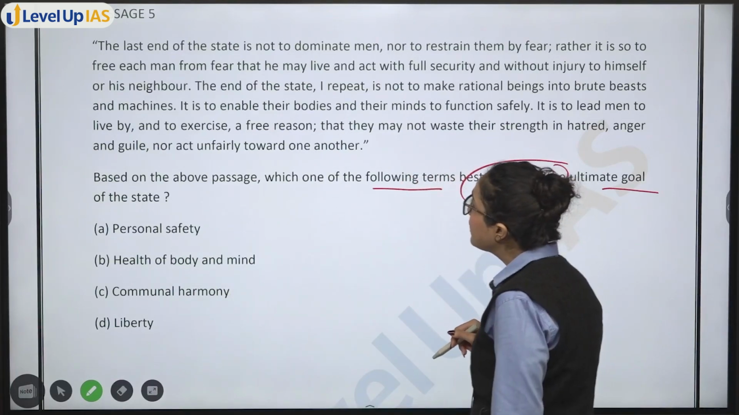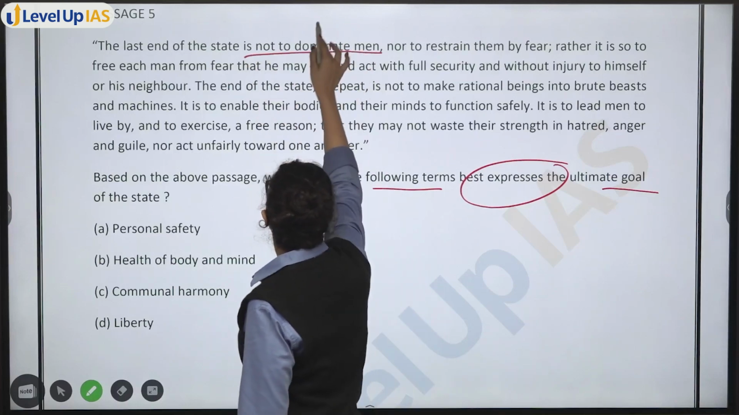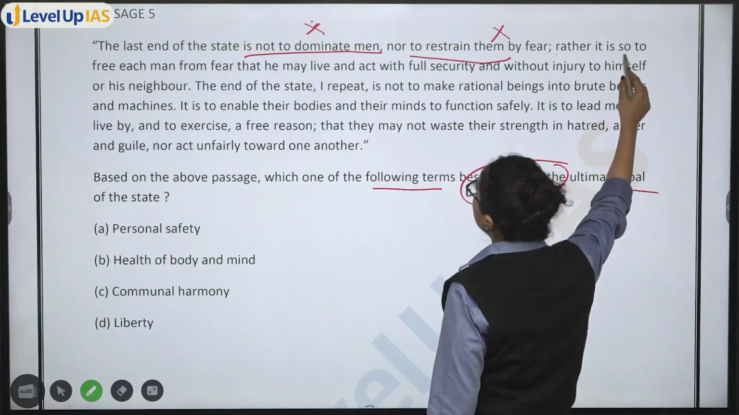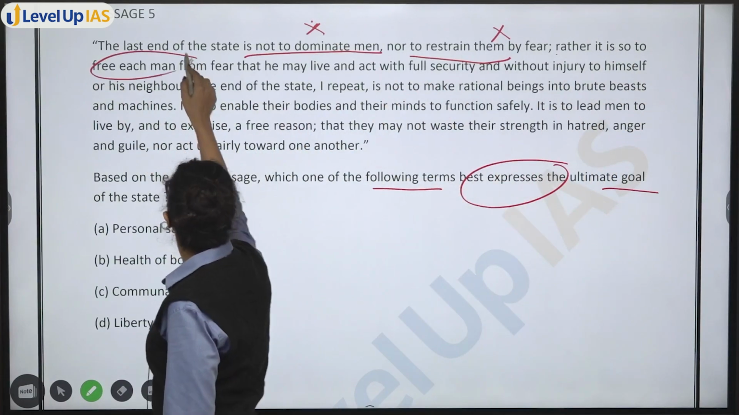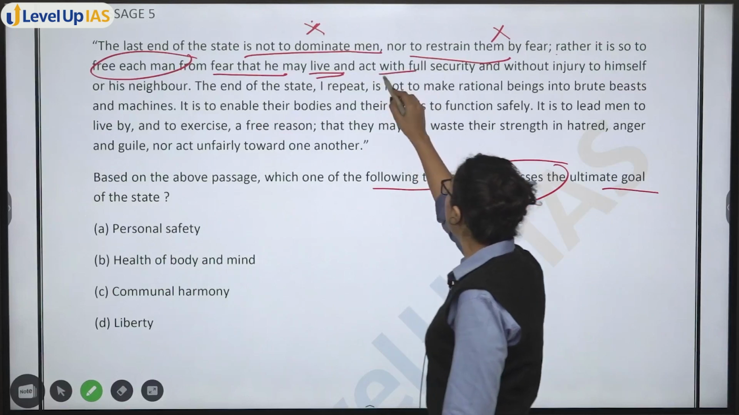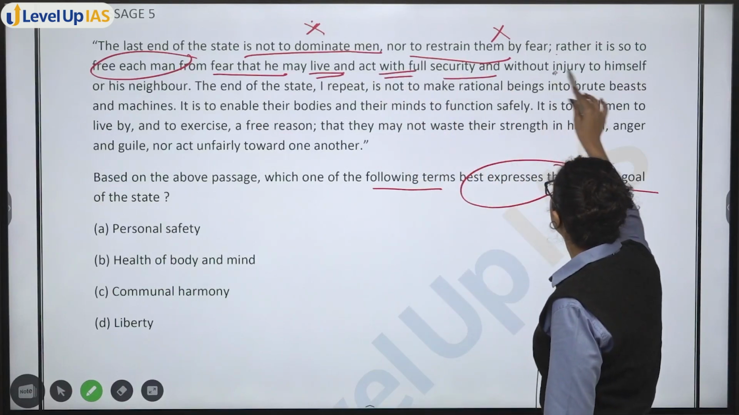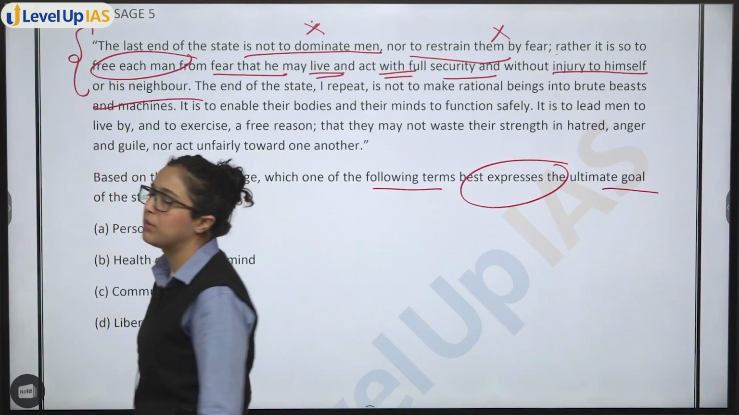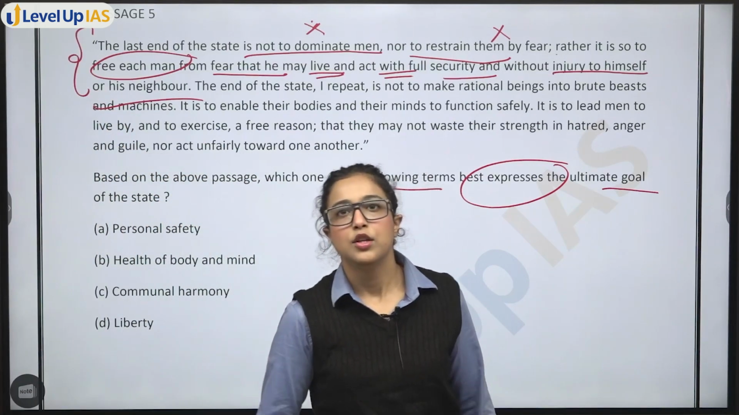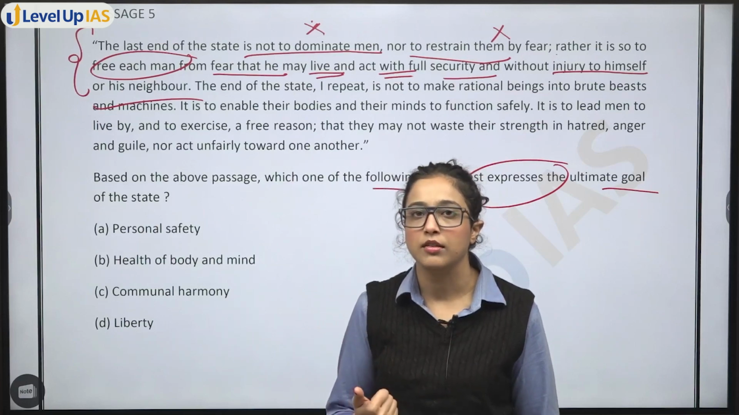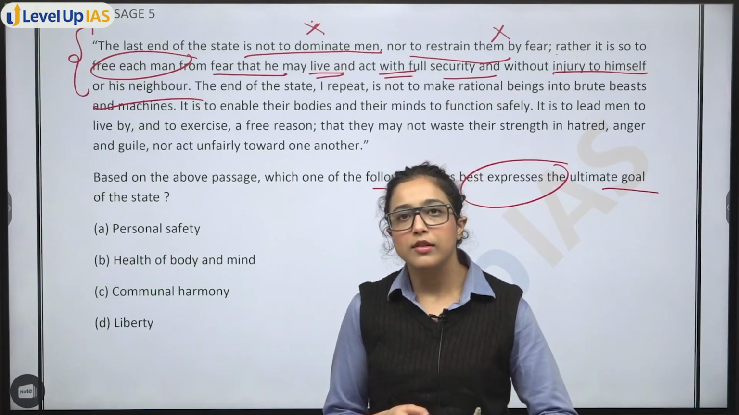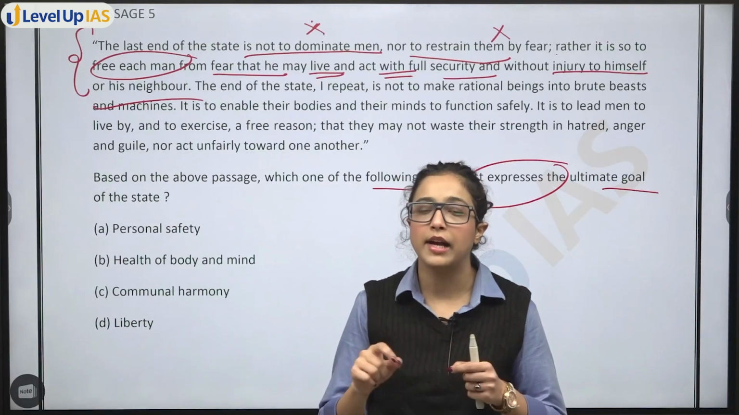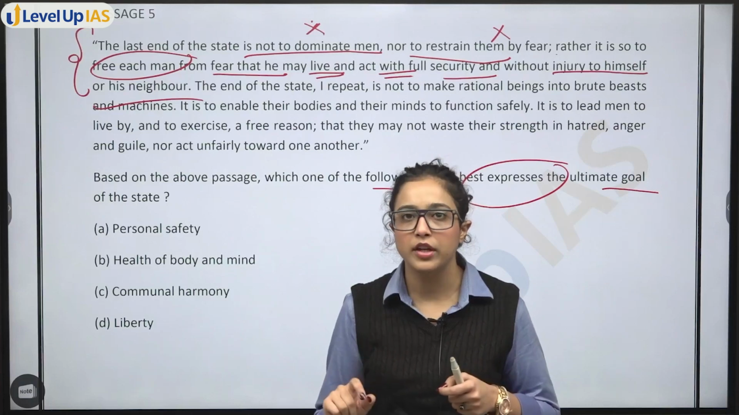The last end of the state is not to dominate men, not to restrain them by fear. Rather, it is to free each man from fear so that he may live and act with full security and without injury to himself or his neighbor. If you have done GS preparation in a proper manner, you will be able to see that this is liberty. Giving freedom, but also restricting that you cannot do something that will restrict another person's basic freedom, right?